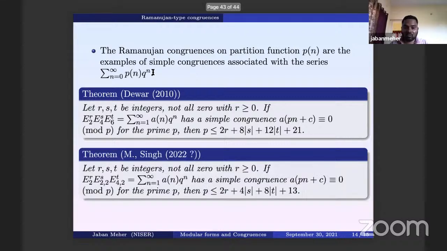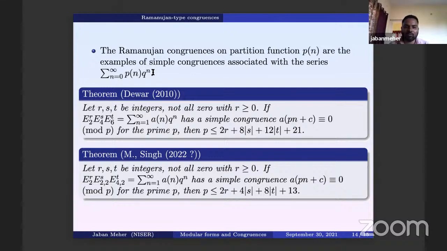And what we have done, because Gamma_0(2) theory was not there, is we first proved various results on mod p theory on Gamma_0(2), and we proved a similar result where the modular forms which we have taken are E2 to the power r, E2 to the power s, E4 to the power t.